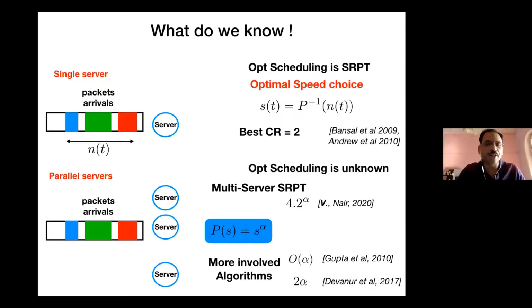At each point of time t, you have k servers, pick the k smallest jobs and run them on the k servers. Again, the speed choice is essentially the same. Make sure that the total speed used across all the servers is equal to P inverse of n of t. That is, the total power spent by the system across all servers should be equal to the number of jobs currently in the system. That is the speed choice being used across all algorithms. So it not only has an intuition, but also allows some elegant analysis.